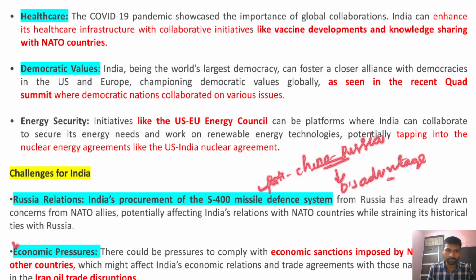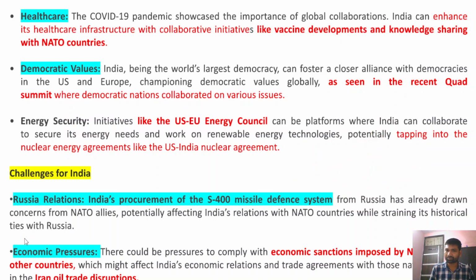Now, after that, the economic pressure. What kind of economic pressure? The US and European Union countries have imposed sanctions. The NATO allies have imposed sanctions on countries like Russia and Iran.